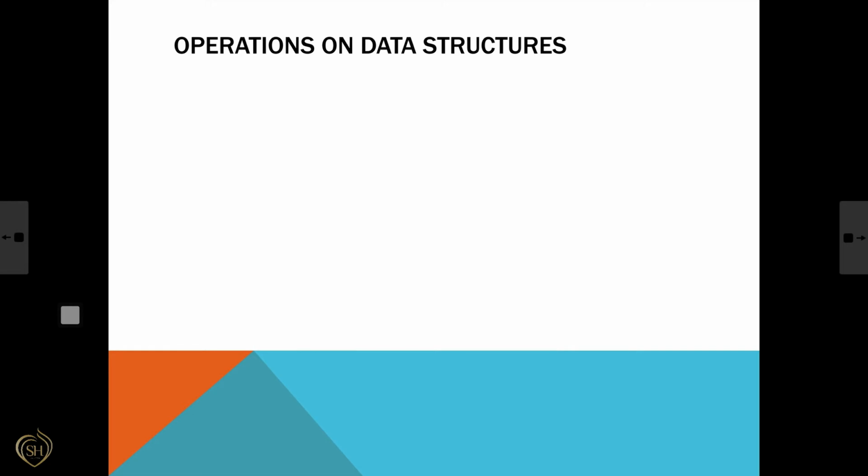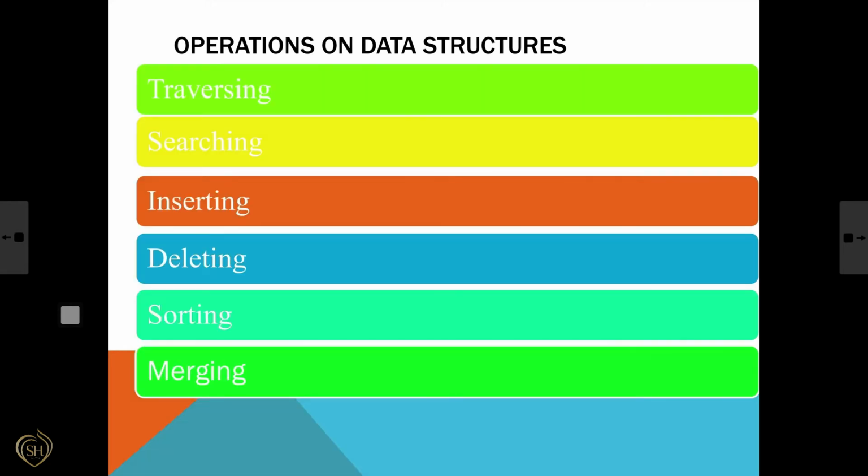And operations on data structure. First one is traversing, that means traveling through all the elements in a data structure. Next one is searching. Searching means finding an element in a data structure. Next is inserting. Inserting a new data item into a data structure. Deleting.